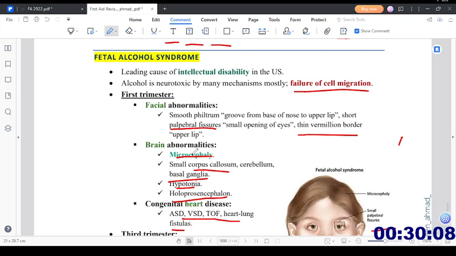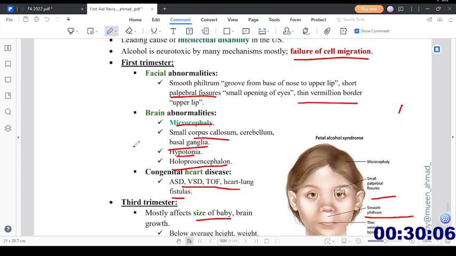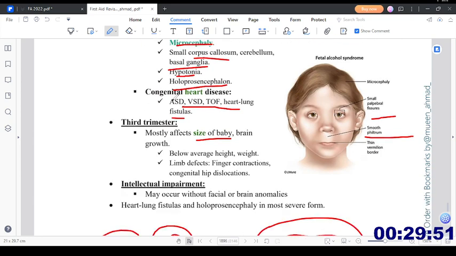So this was in the first trimester. If alcohol exposure happens in the first trimester, that can present with facial abnormalities, brain abnormalities, and congenital heart diseases. Because early in the first trimester there is organogenesis, but late in the first trimester the following changes can be seen. In the third trimester, mostly the size of the baby is affected, and brain growth, below average height and weight. Limb defects include finger contractions and congenital hip dislocations.